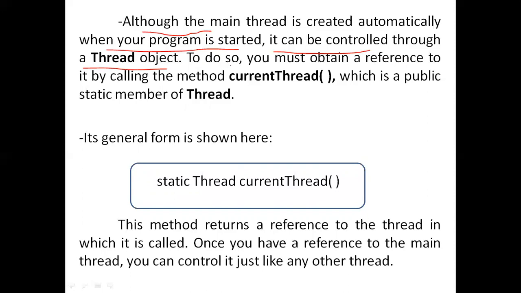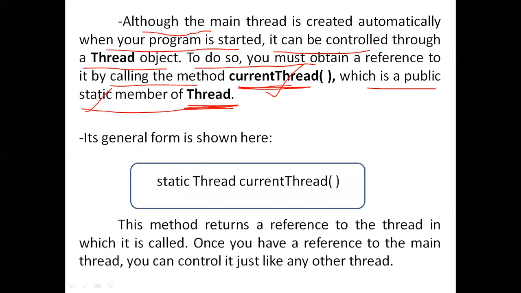For that, to do so, you must obtain a reference to it by calling a method called currentThread. So you have to use this currentThread method. By using that, you can get the reference of that main thread. Once the reference is in your hand, you can actually control the main thread. And this currentThread is present in a class called the Thread class. Thread is a predefined class, which we discussed in the previous classes. And currentThread is a public static member of that Thread class.